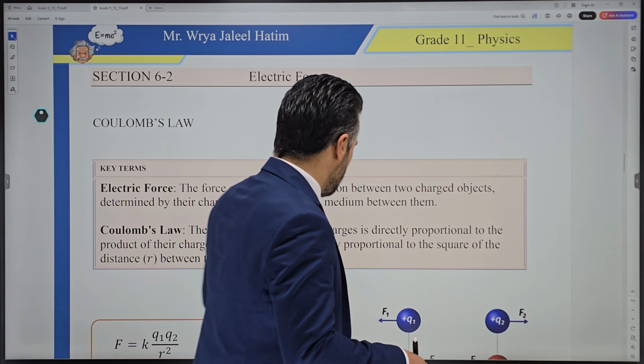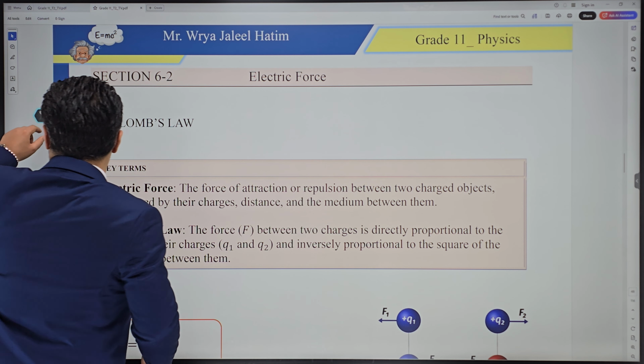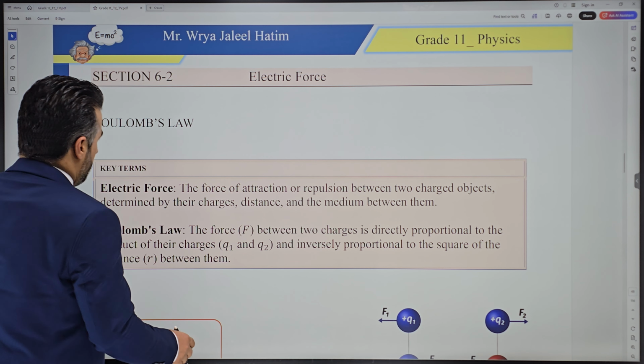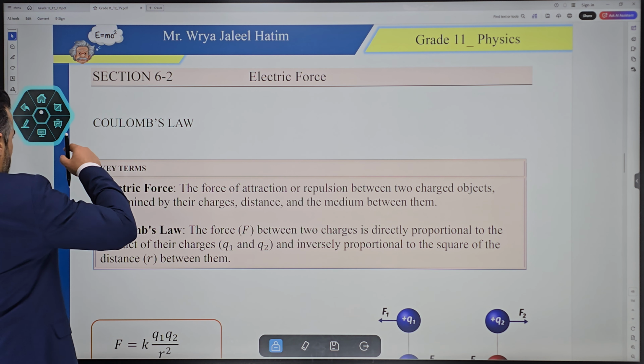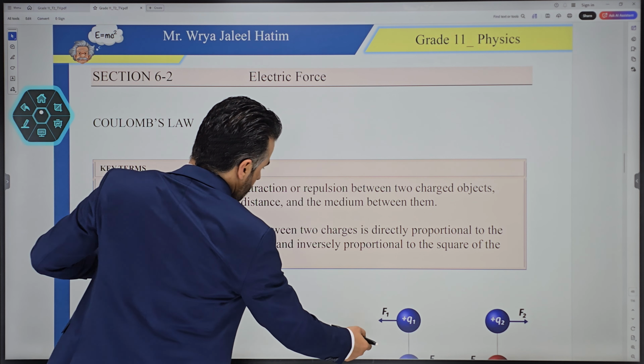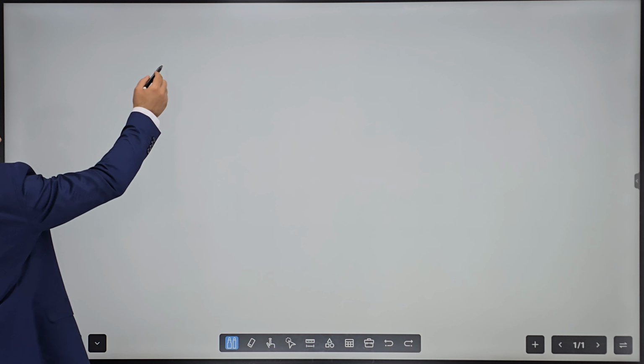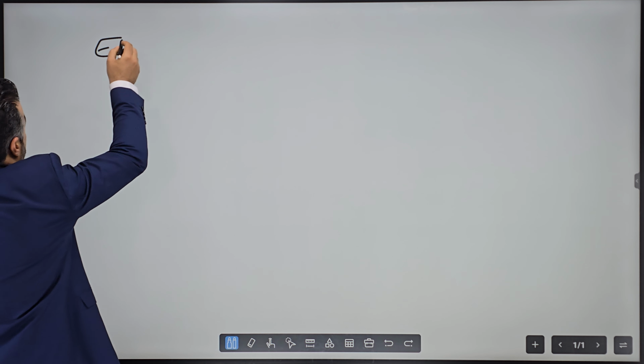Now, we will get to the equation later. That is basically the concept that we're going to begin with, electrical force. Let's just write it down here.